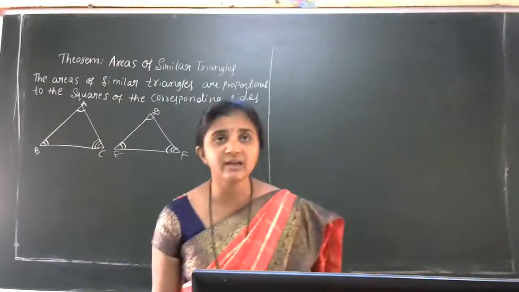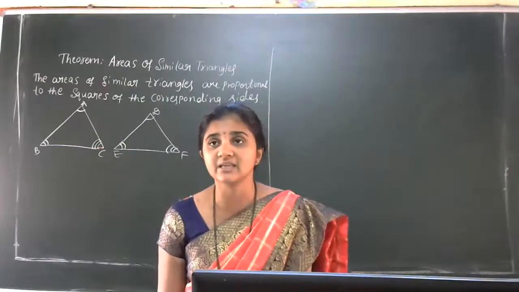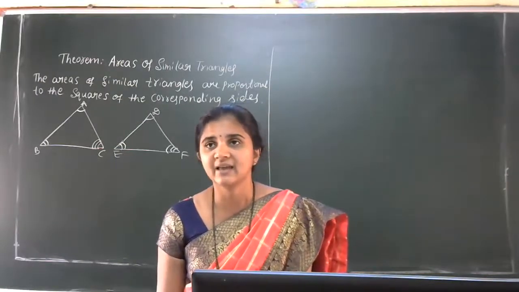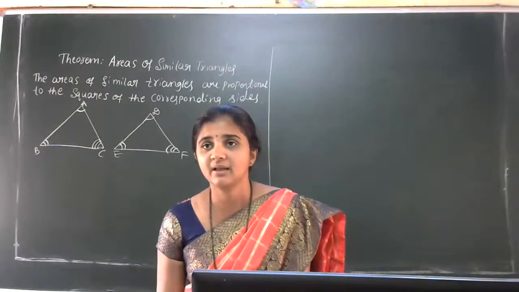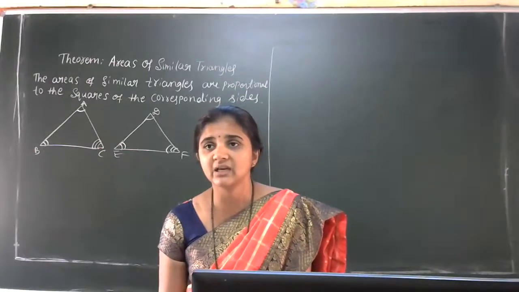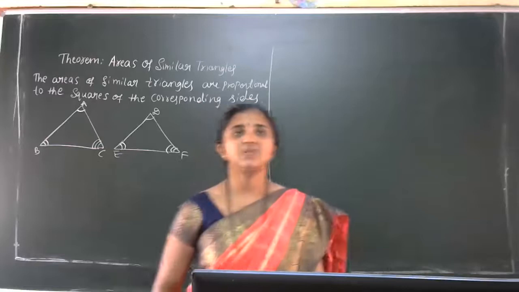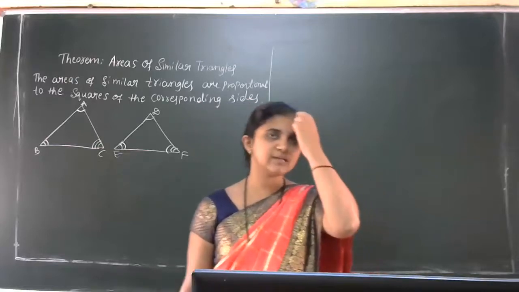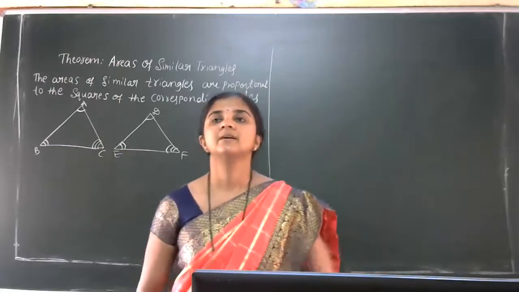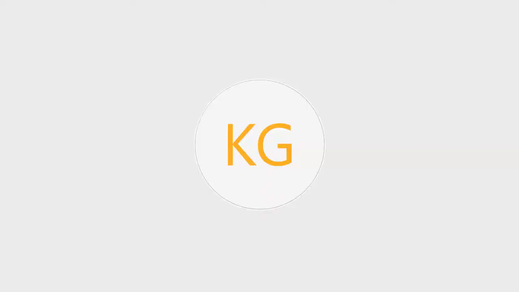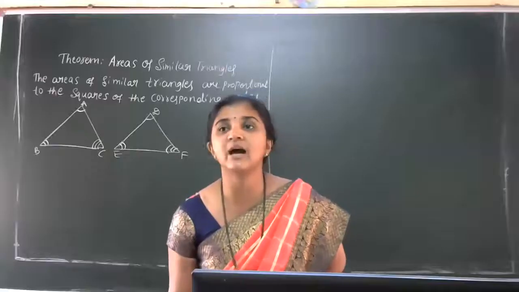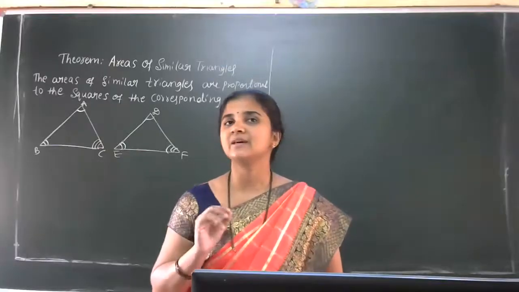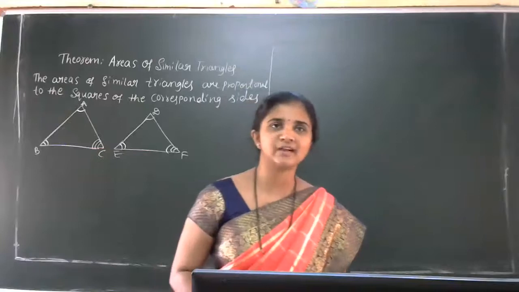After learning the Thales theorem, Karthik Gowda, what did we discuss next? Criteria of similarity of triangles. Can you tell me the three criteria of similarity of triangles?